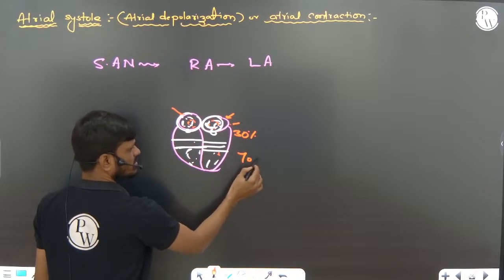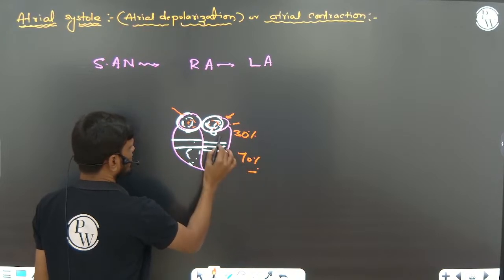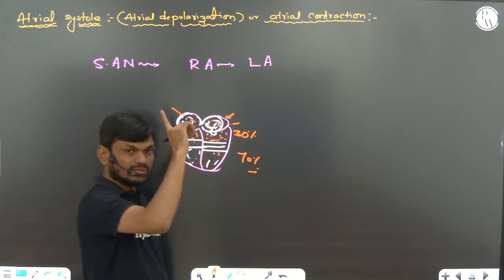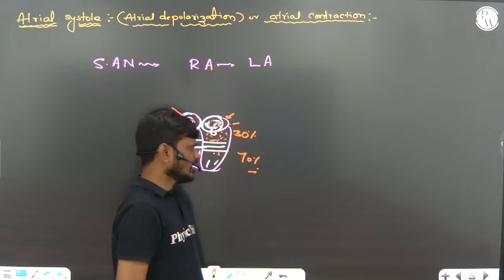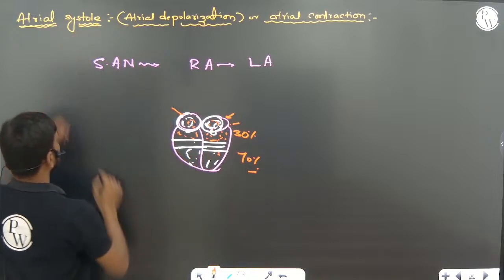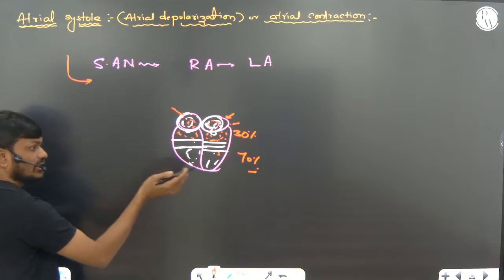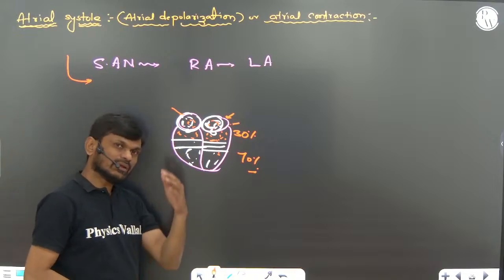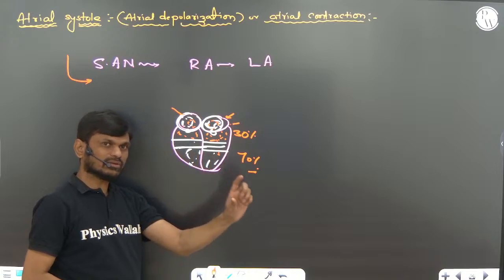So 70% is already filled. Only 30% of the ventricles are filled during atrial systole. Right? At the end of atrial systole is also the end of ventricular diastole.